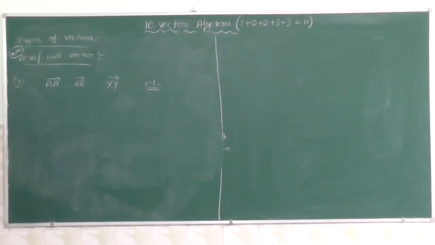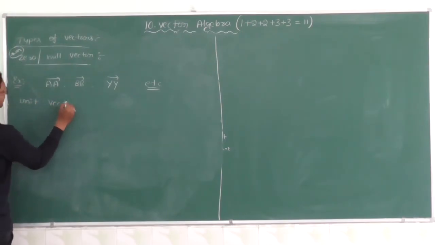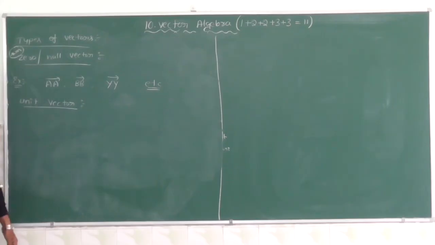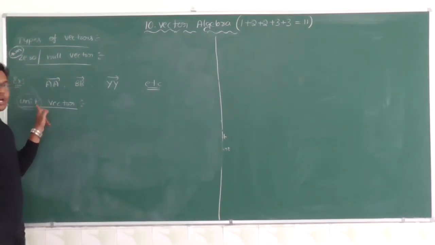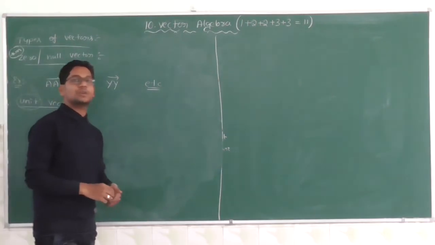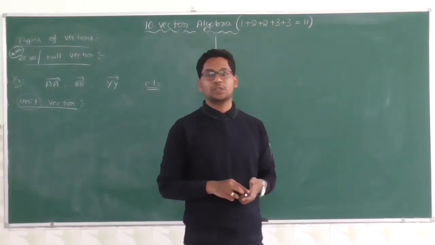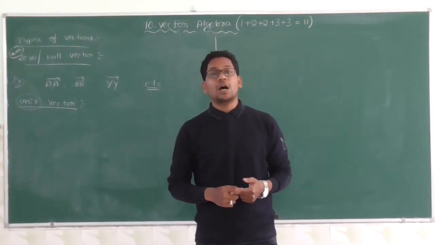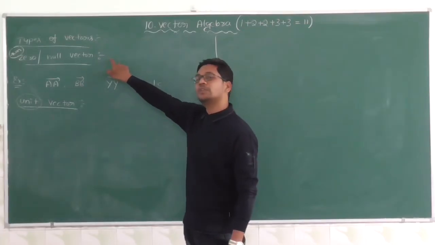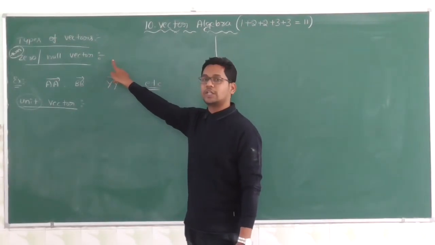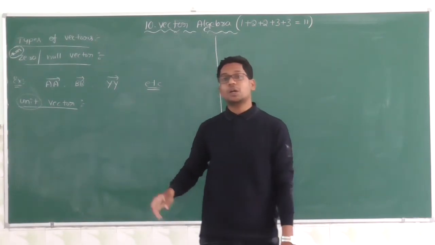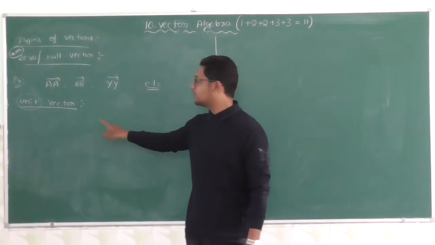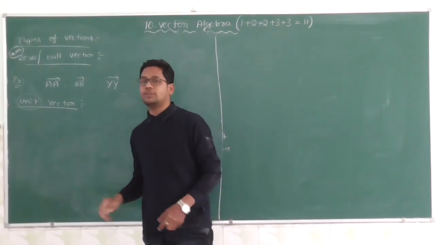Next one is unit vector. In the title itself we have the clue: unit. Unit is what? 1. The magnitude of a zero vector or null vector is 0. The magnitude of a unit vector is 1. Therefore, that is a unit vector.